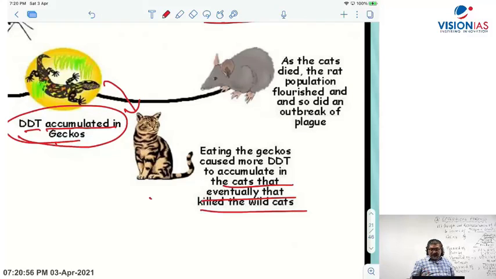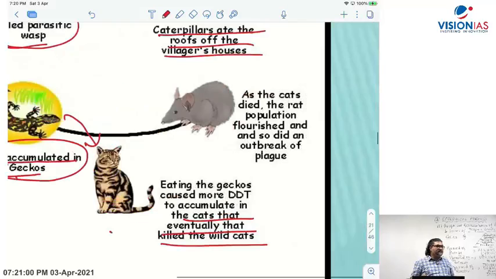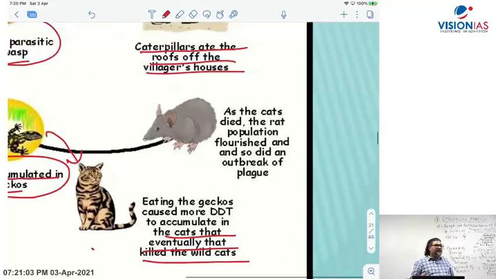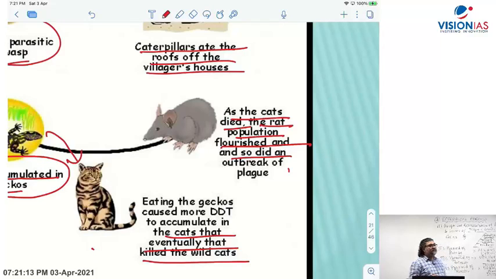When the cat got killed, the rat population increased, and because of the rat population it caused a plague on the island of Borneo, because plague is caused by rats.